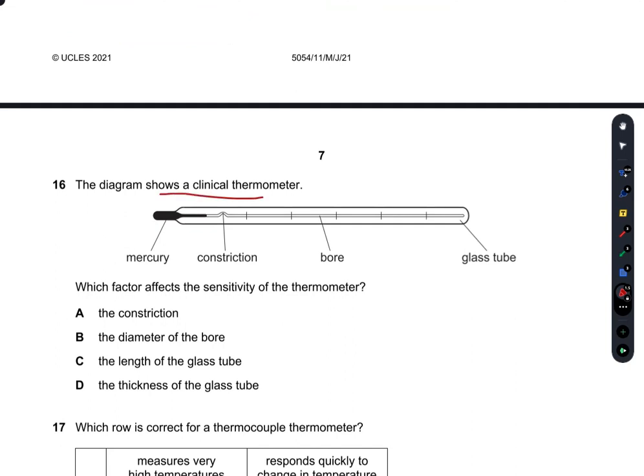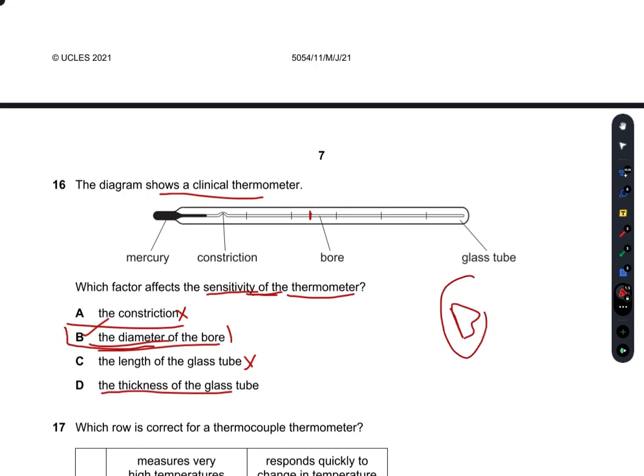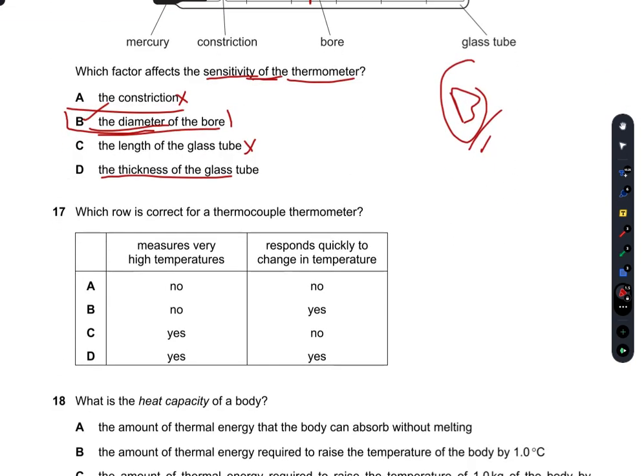The diagram shows a clinical thermometer. Which factor affects the sensitivity of the thermometer? So the constriction, no, constriction does not affect its thermometer. The diameter of the bore, yes, it does affect the sensitivity of the thermometer. The length of the glass tube increases its range. The thickness of a glass tube, I'm not sure about this one. But yes, the diameter of this bore here increases the sensitivity of the thermometer. So B is the right option.